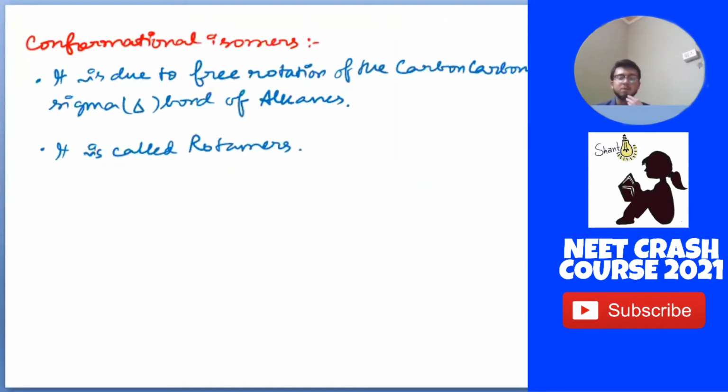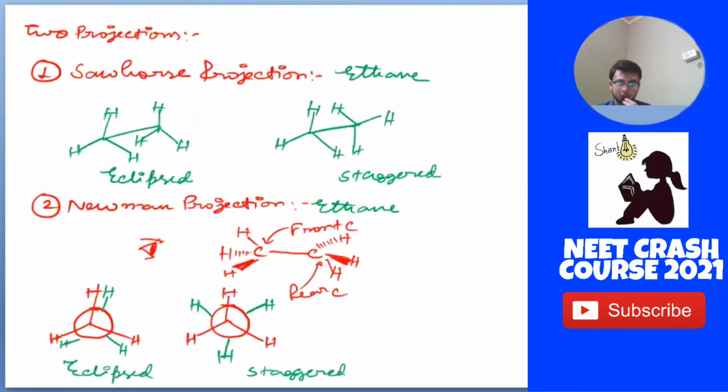Now what is a conformational isomer? This conformational isomerism is due to the free rotation of the carbon-carbon sigma bond of alkanes. And these conformational isomers are also called rotamers. So let us see. There are two types of projections here. If we see the projection, we will understand what this conformational isomer is all about.